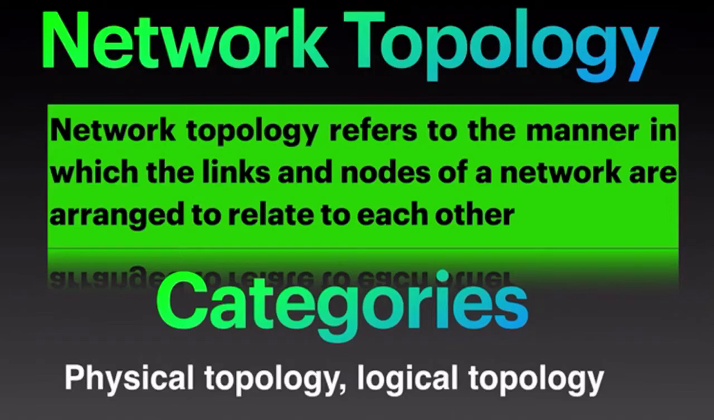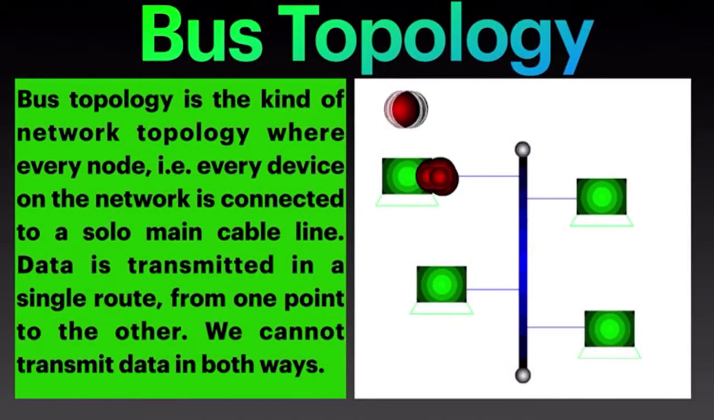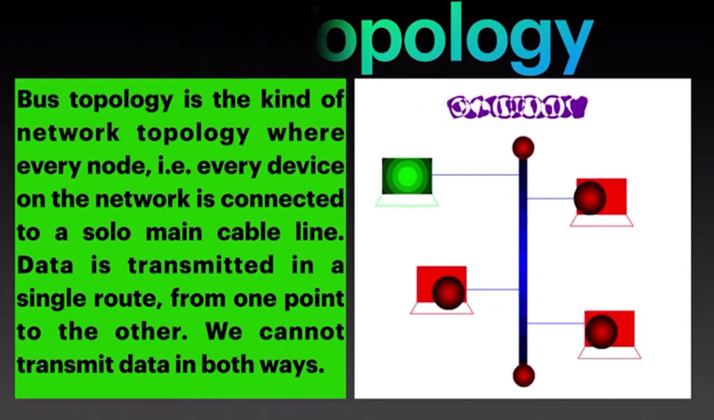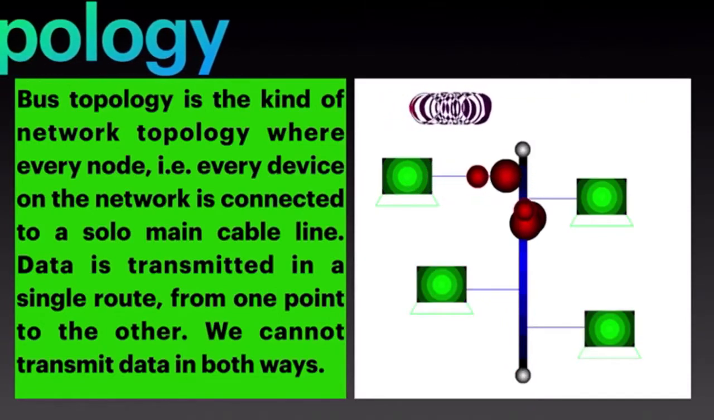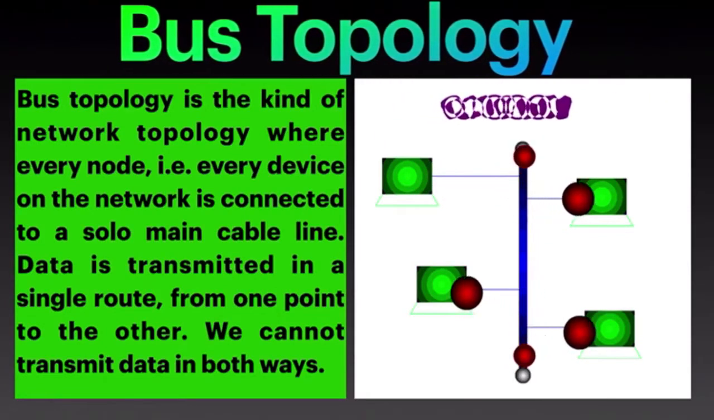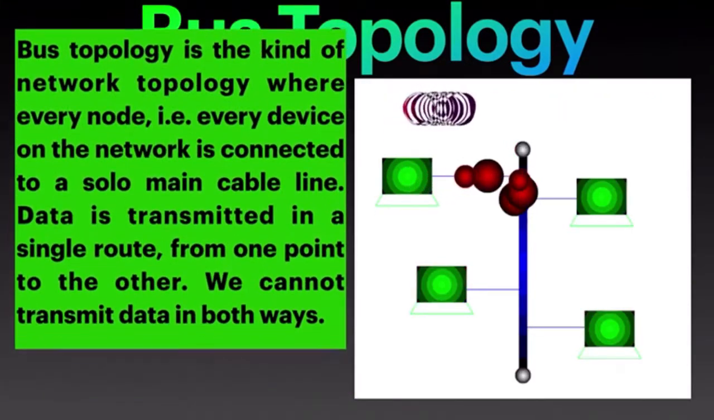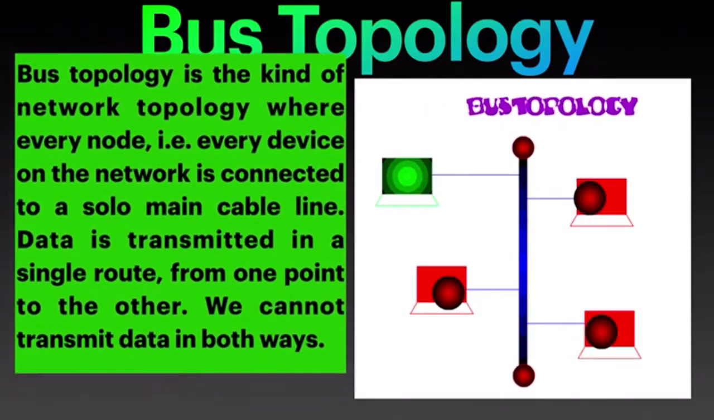Let's get down to the types of topologies. First one is bus topology. Bus topology is the kind of network topology where every node, every device on the network, is connected to a single main cable line. Data is transmitted in a single route from one point to another. We cannot transmit data in both ways.